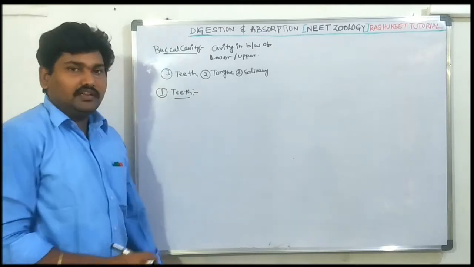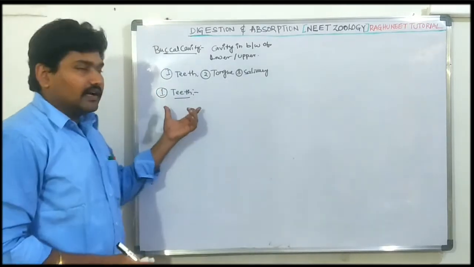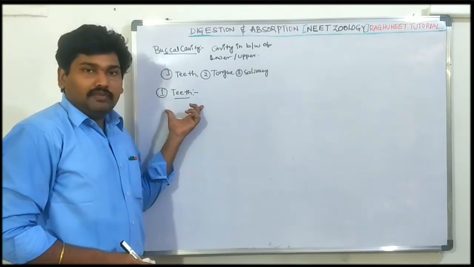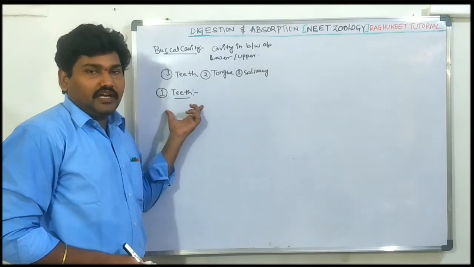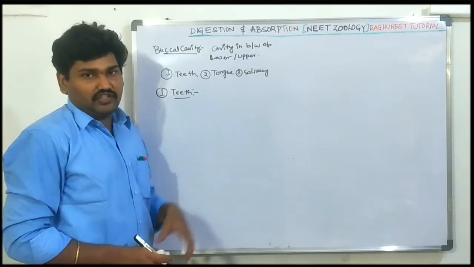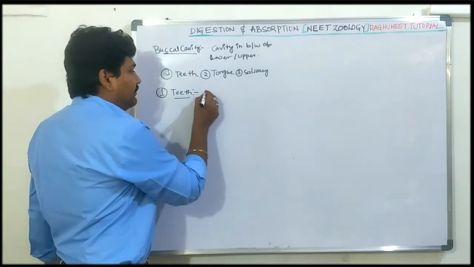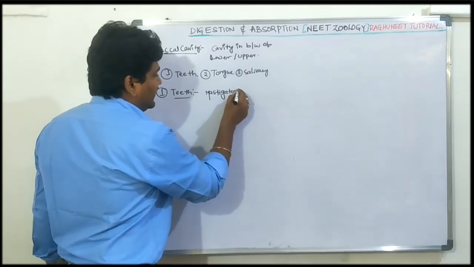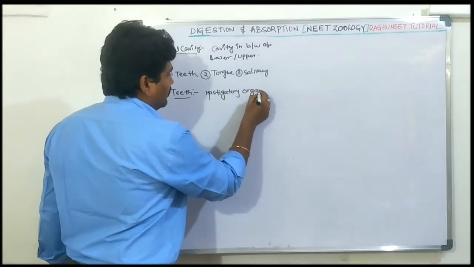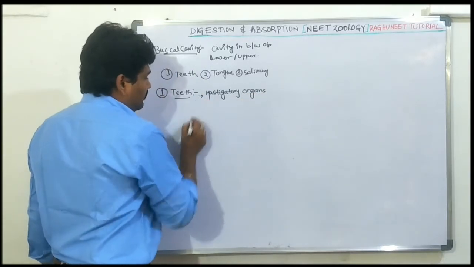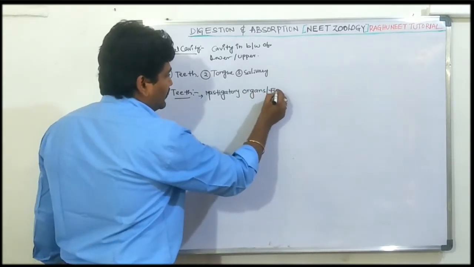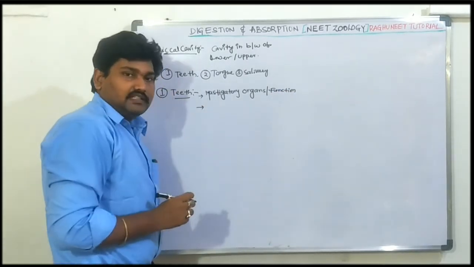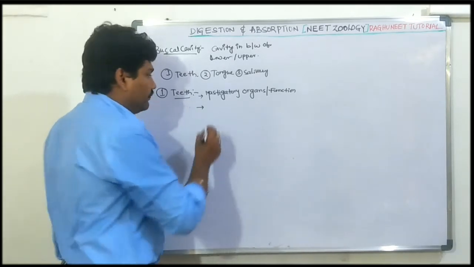What are teeth? Teeth are masticatory organs. These are located in the buccal cavity. The teeth are of ecto and mesodermal origin. These are masticatory organs. Masticatory means mastication in function.